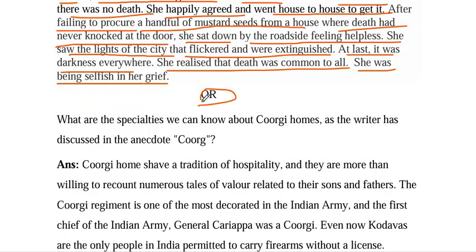Next question: what are the specialties we can know about Kurgi homes, as the writer has discussed in the anecdote Kurg?